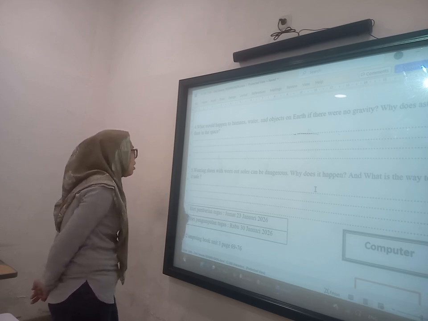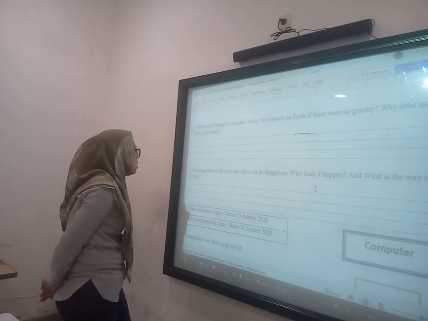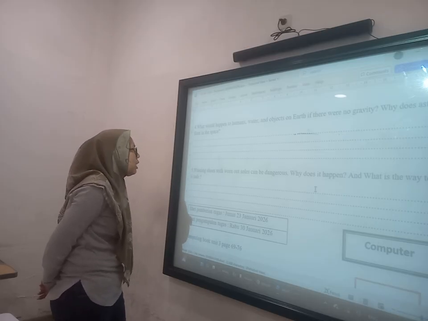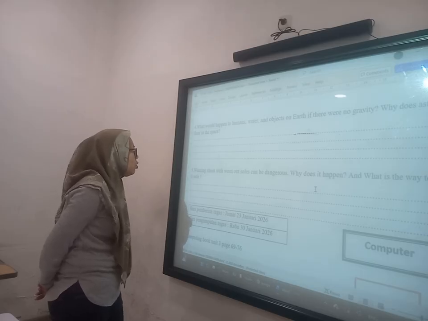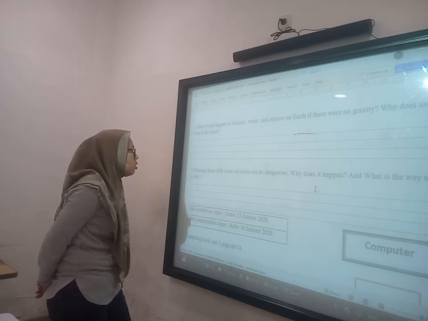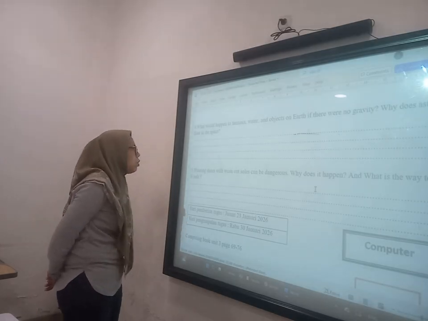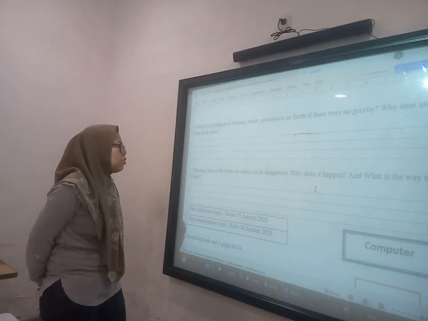The way to make it safe is to change the shoes and get new ones, shoes with rough soles, and then you can walk on a rough surface too.